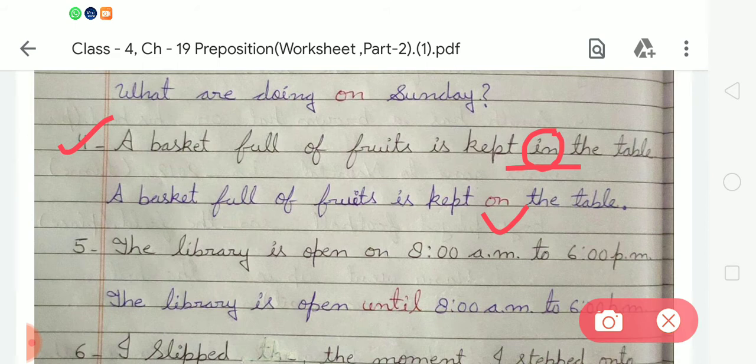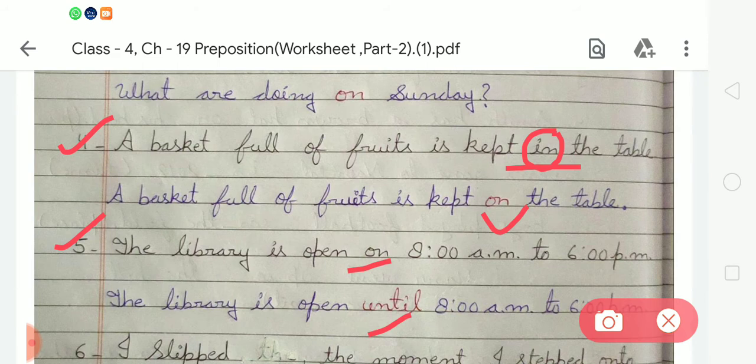Next is number 5. The library is open on 8 a.m. to 6 p.m. So student, we have to use until in place of on. Okay, we can use both prepositions, until and at.